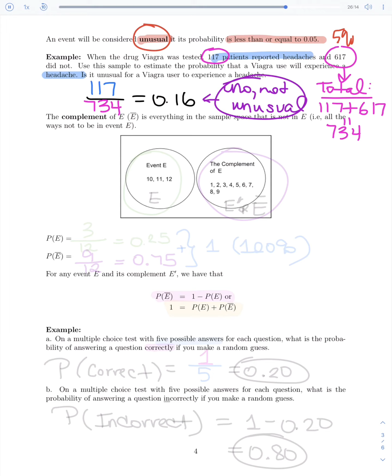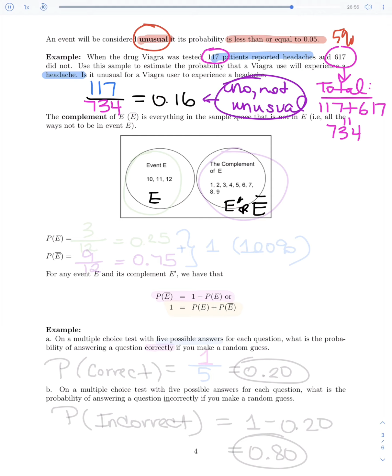The last thing that we're going to talk about is what's called a complement, or the opposite. So if you've got an event E, which talks about the numbers 10 or greater, its complement, and a lot of times you'll see this little kind of like a little bar next to it, or you'll see a hat. Either way, those mean the complement or the opposite. It would mean anything that's not 10 or greater is the opposite or complement. And that would be, well, if you're not 10 or greater, that's the 1, 2, 3, 4, 5, 6, 7, 8, 9. And the idea with complements is you could find probabilities for them.